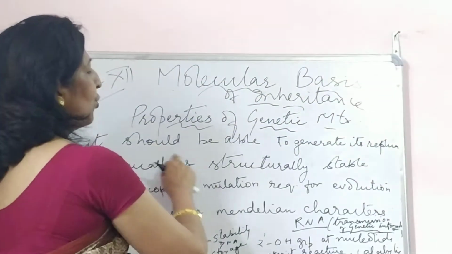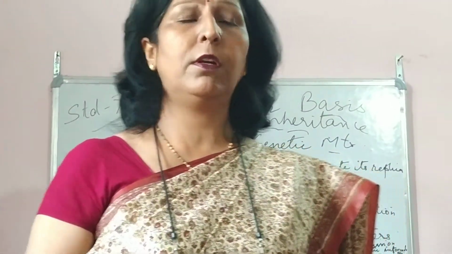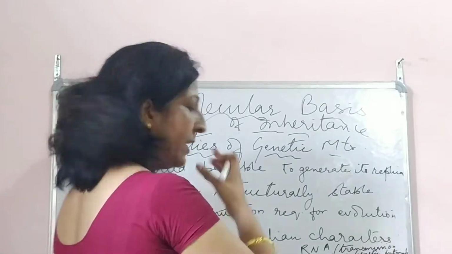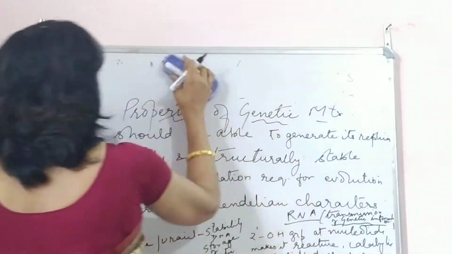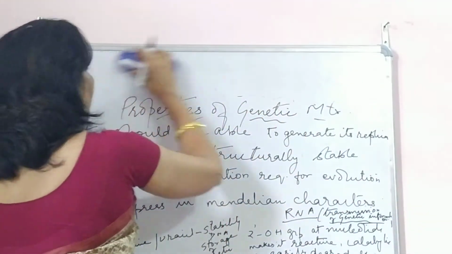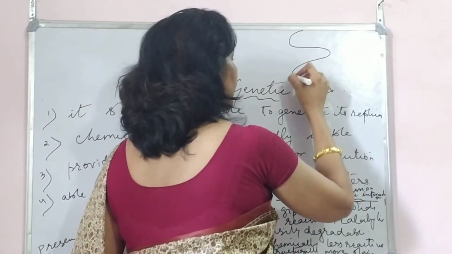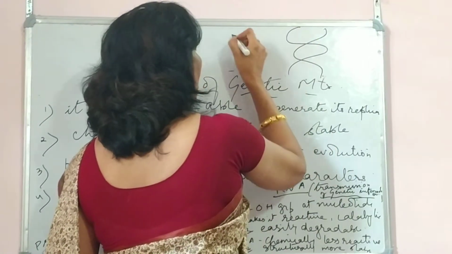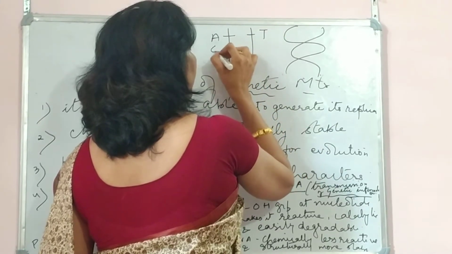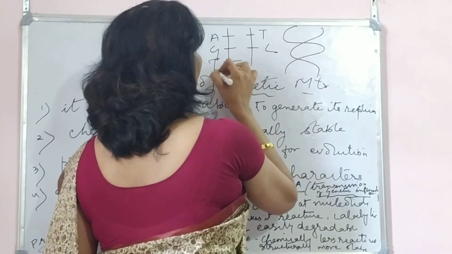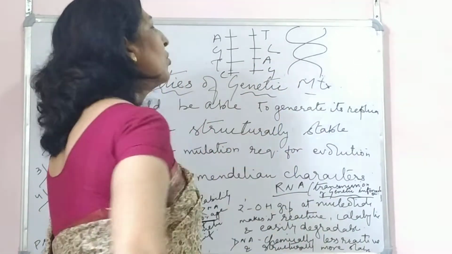The first one is it should be able to generate its replica. Now children, when we talk about DNA, earlier I told you that it goes like this. Let me open it up, it will be like this. Adenine will always go with thymine, guanine will always go with cytosine, thymine will always go with adenine, and again cytosine will always go with guanine. So this is how it goes.